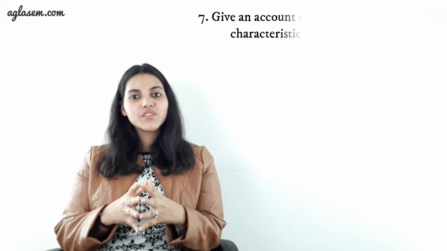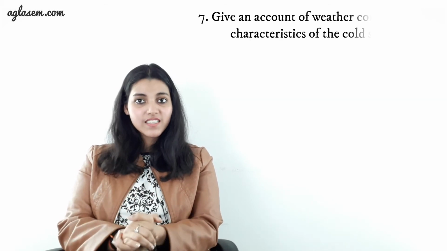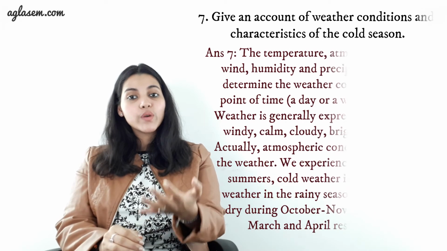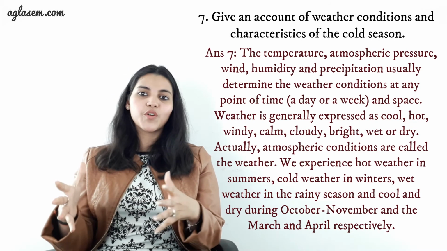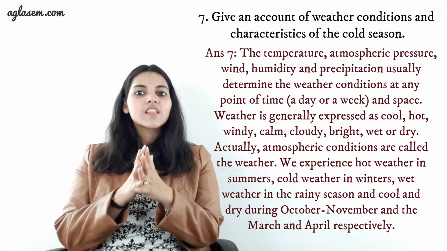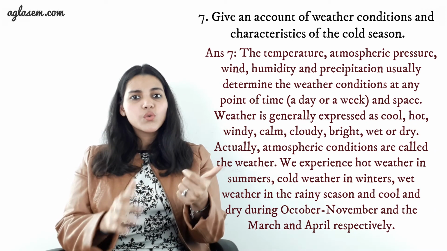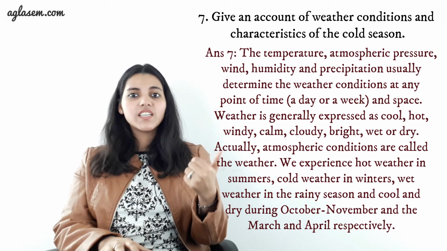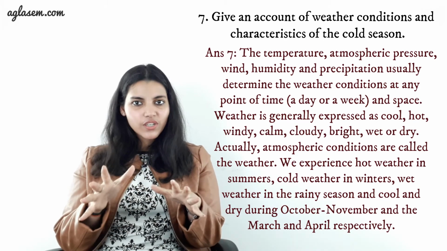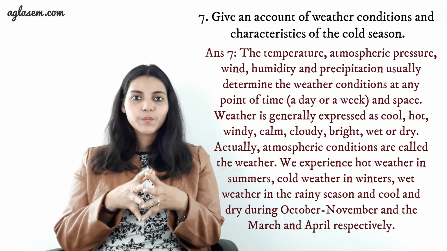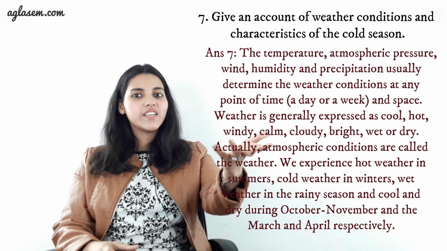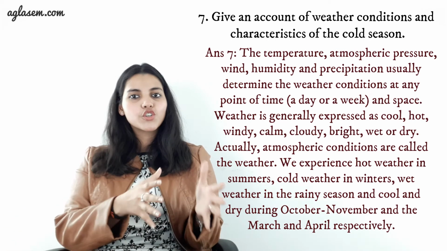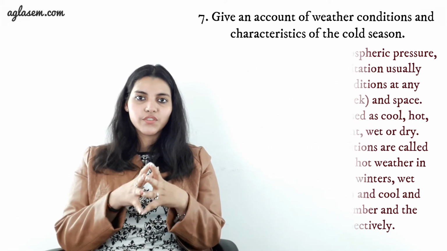Question number 7. Give an account of weather conditions and characteristics of the cold season. Answer to this is, the temperature, atmospheric pressure, wind, humidity and precipitation usually determine the weather condition at any point of time, a day or a week. Weather is generally expressed as cool, hot, windy, calm, cloudy, bright, wet or dry. Actually, atmospheric conditions are called the weather. We experience hot weather in summer, cold weather in winters, wet weather in rainy season and cool and dry weather during October, November and March and April respectively.